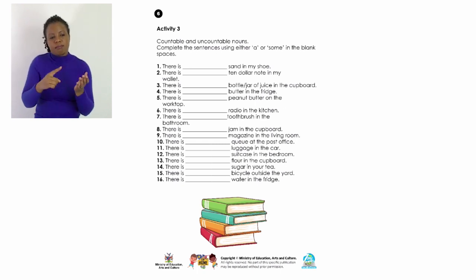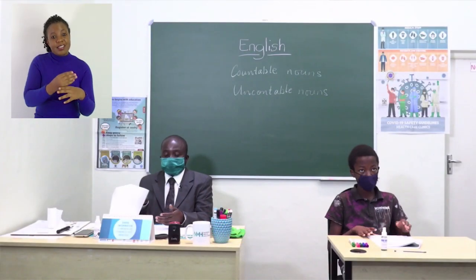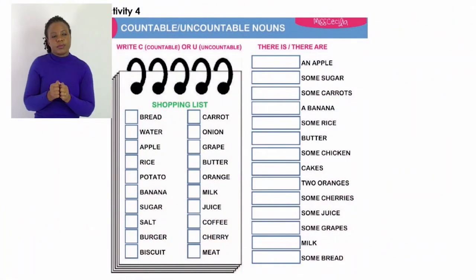Right, let's move on to the next page. The rest on page 3, activity 3, you will do it on your own. The next page gives us activity 4, countable, uncountable nouns. There is a list of nouns there where it says shopping list: bread, water, apple, rice, potato, banana, sugar, salt, etc.